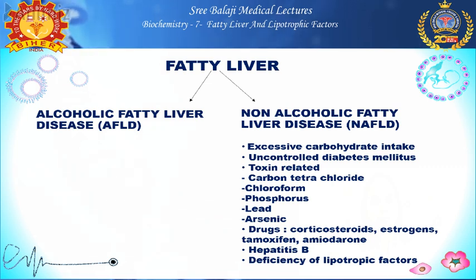There are some drugs which affect the liver. They are corticosteroids, estrogens, tamoxifen, amiodarone and so on. Viral hepatitis due to hepatitis B can cause non-alcoholic fatty liver disease. Deficiency of lipotropic factors also results in non-alcoholic fatty liver disease.